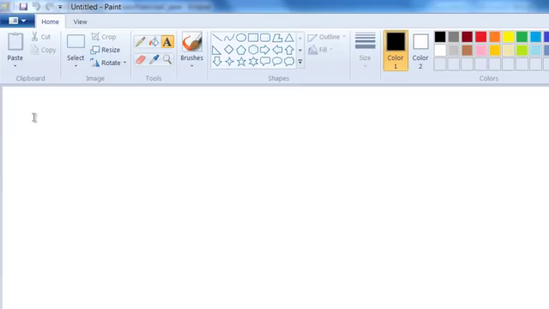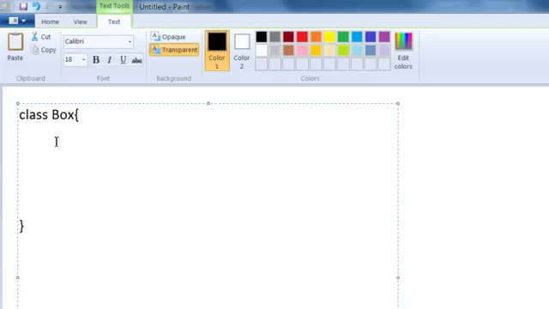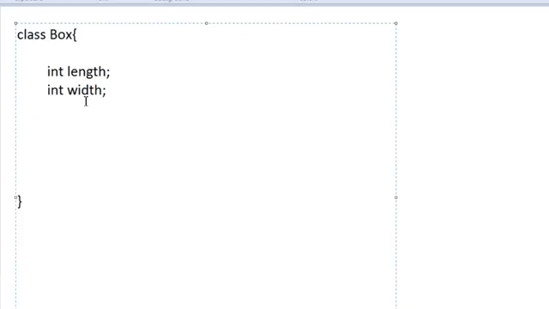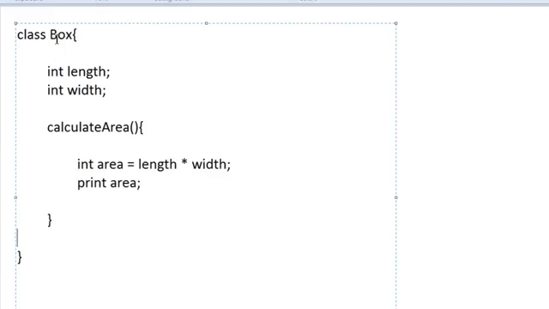Now let us look at another example. This time I will have a class called Box, which will have two data, length and width, and which will have a method. So if you look at this class Box, it has two data, length and width, and it has one method called calculate area, which basically multiplies the length and width and prints out that particular area. To make use of this class, I will create objects of this class.